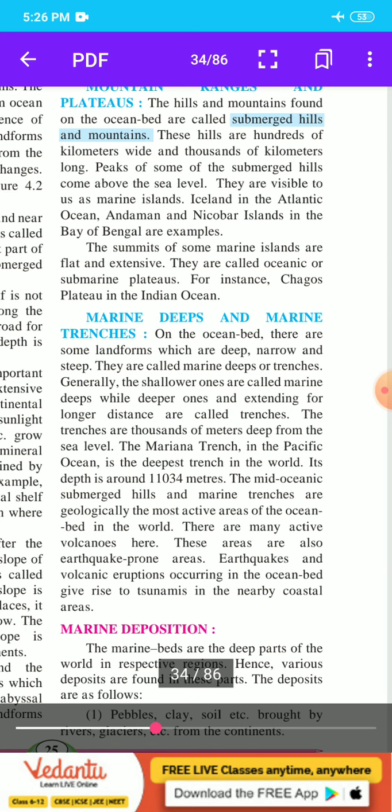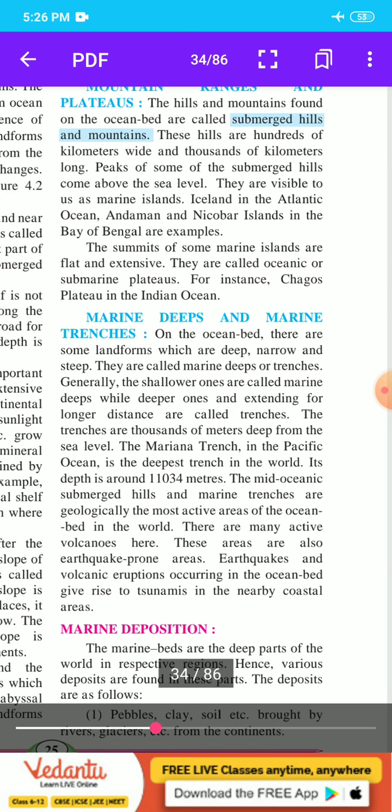Our next point is marine deeps and marine trenches. On the ocean bed there are some landforms which are deep, narrow and steep. They are called marine deeps or trenches. These areas are also earthquake prone. Earthquakes and volcanic eruptions occurring in the ocean bed give rise to tsunamis in the nearby coastal areas. Here we complete our point on marine deeps and trenches.